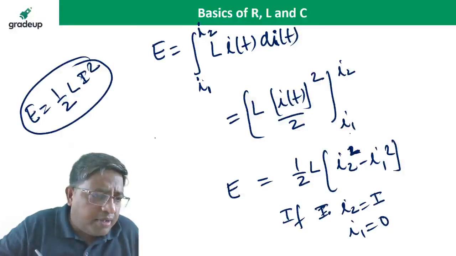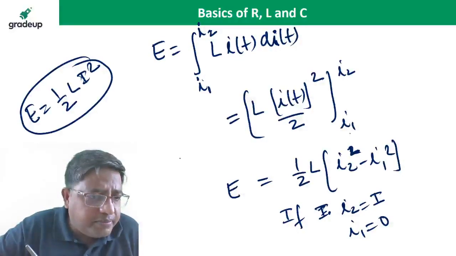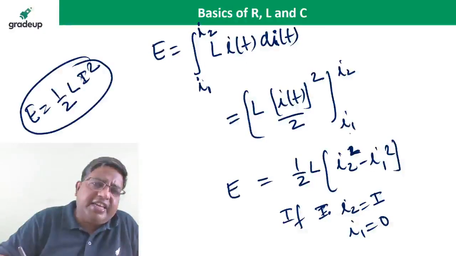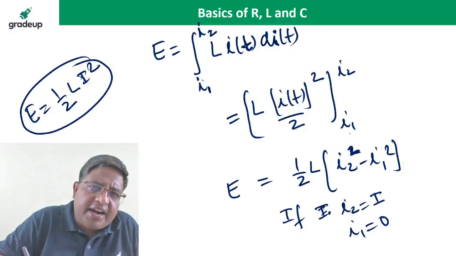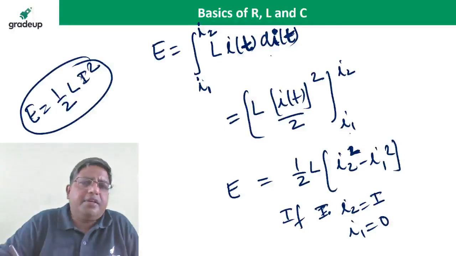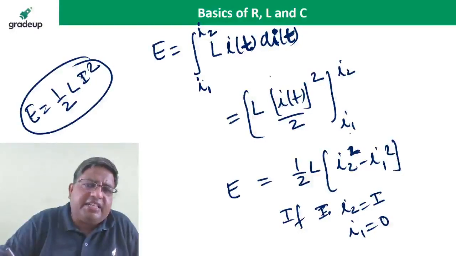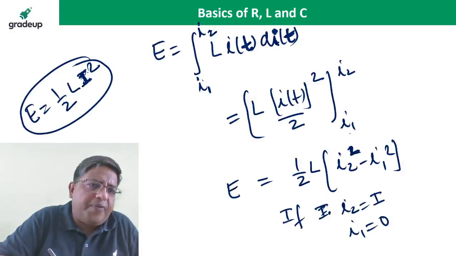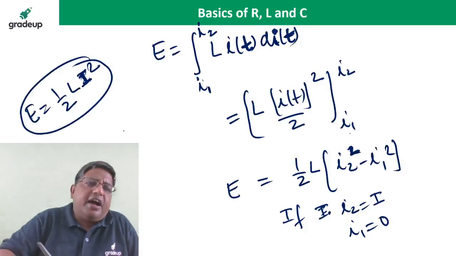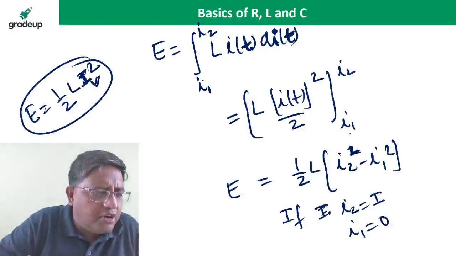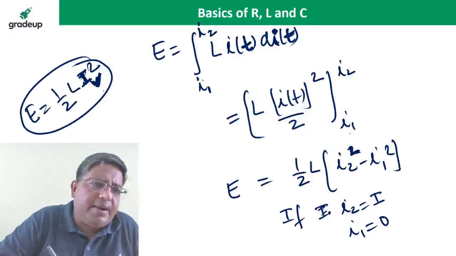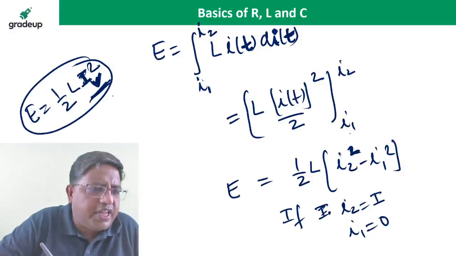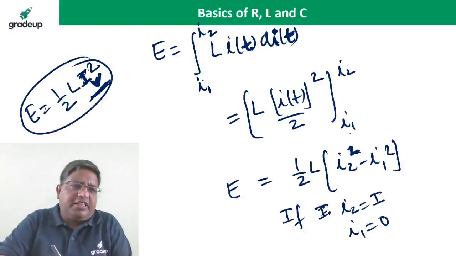Subham Dubey is asking, sir, very confusing, please mention for AC or DC. It is valid for AC as well as DC, because I am saying current is a function of time. This concept is the basic concept, universal. In the case of DC, current is constant, so energy becomes half L i square, and in the case of AC, i is a function of time. So these are general concepts you can apply for AC as well as DC.